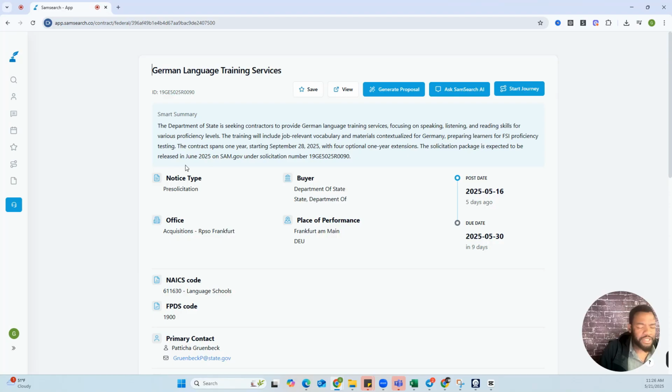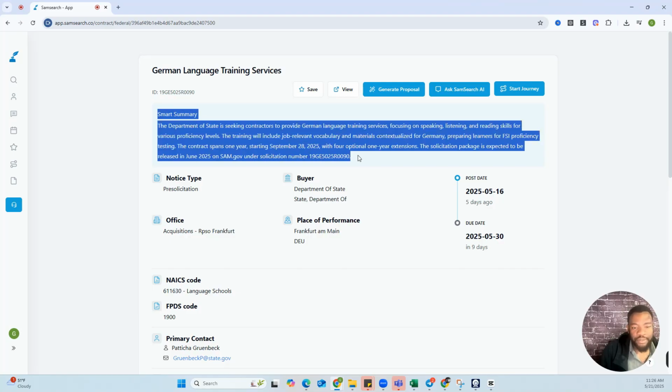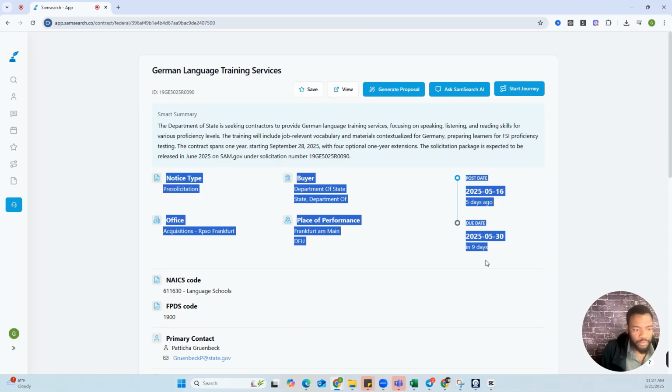As you can see with Sam Search, one of the great things about the interface is that it gives you a smart summary immediately. So you have an idea of what the contract is all about, and you can make a quick bid or no bid decision based on what you're reading. This is very important for people who optimize for speed. Also, the interface allows you to see all the information that you need, from the notice type to the buyer, to the office, to the place of performance, very quickly at one glance.